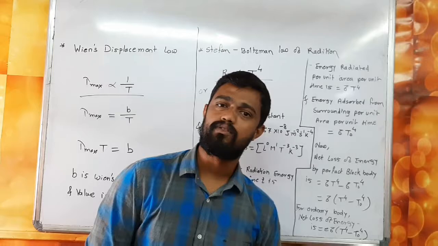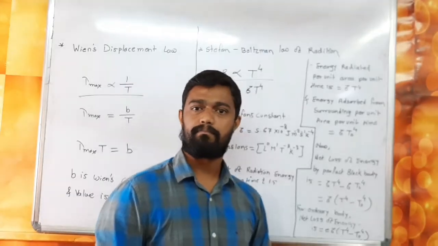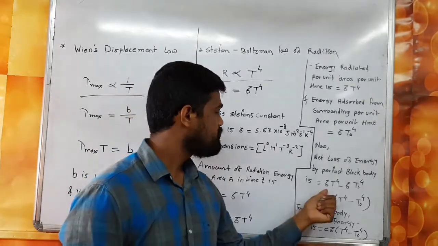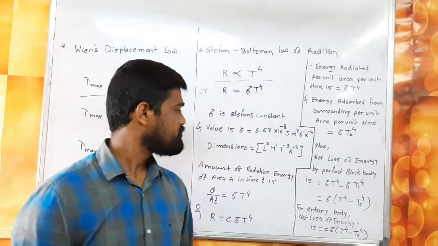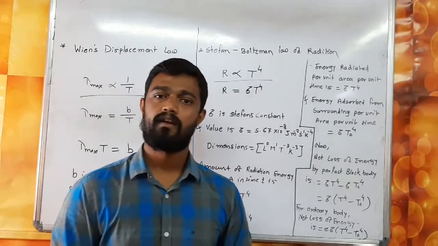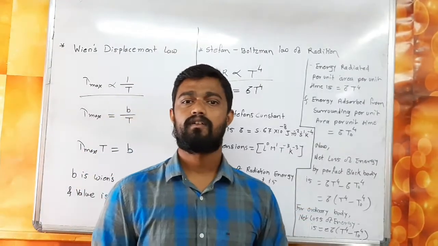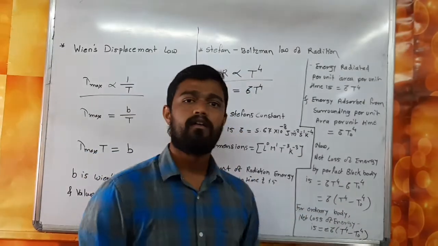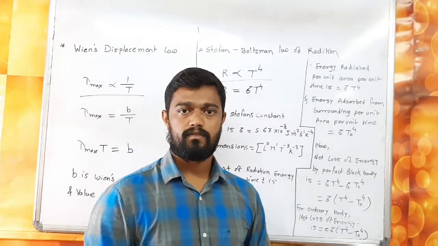Now we find the net loss of energy by a perfect black body. You get sigma T raised to 4 minus sigma T0 raised to 4. Sigma is common, so take it outside. So the net loss of energy by a perfect black body is sigma in bracket T raised to 4 minus T0 raised to 4.